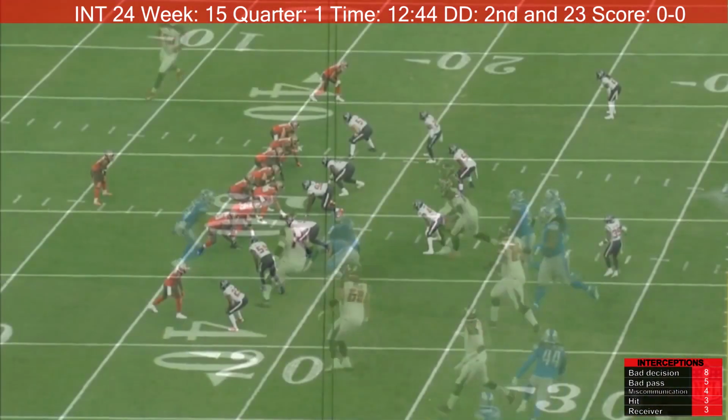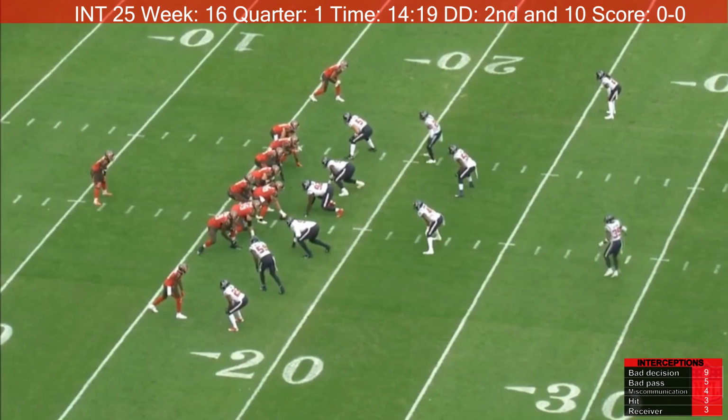Interception. Jameis Winston attempts to throw the ball to Justin Watson, who runs an out route. Now, out routes are Jameis Winston's bread and butter. However, the defender falls back, undercuts the out route, and runs it in for a pick six.